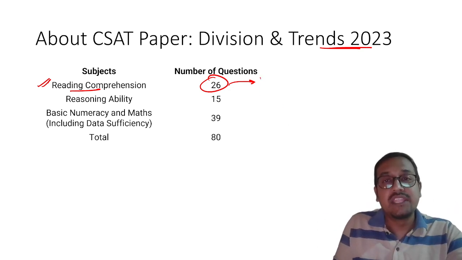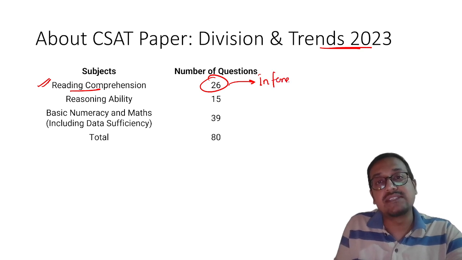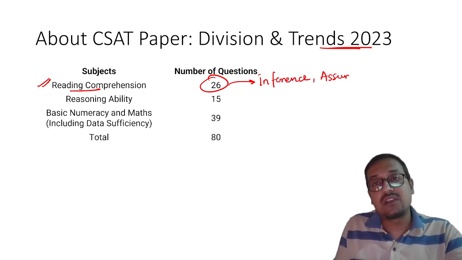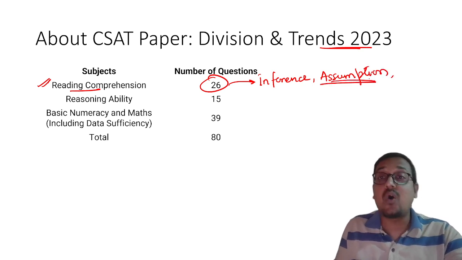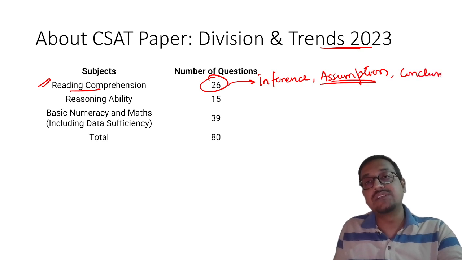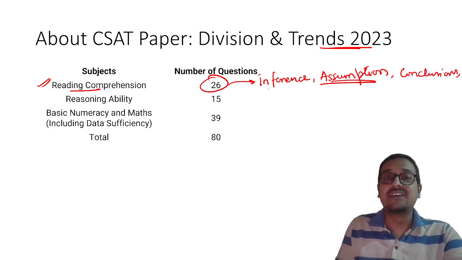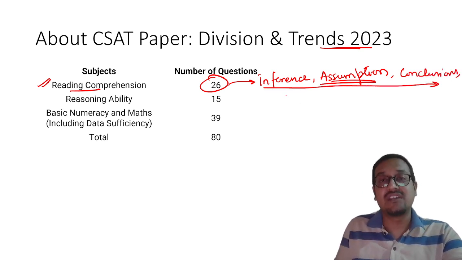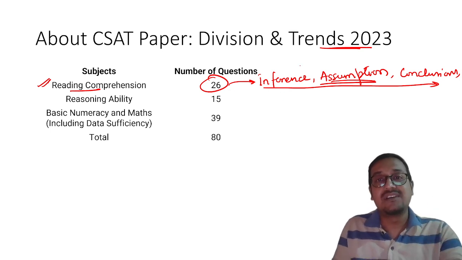What is the pattern? They will ask you about inference. What is the inference of this passage? What can people infer from this passage? What are the author's assumptions in this passage? What are the conclusions? All these kinds of questions they will ask. Understood?